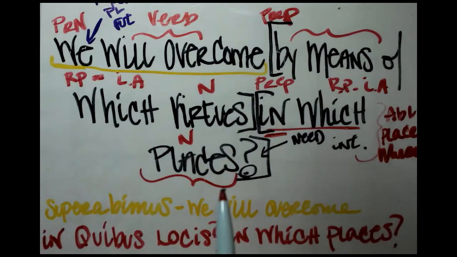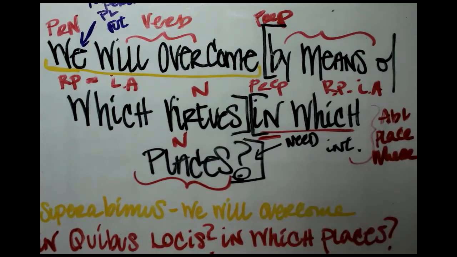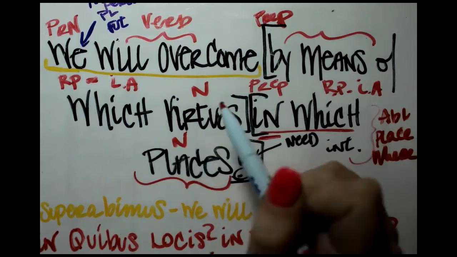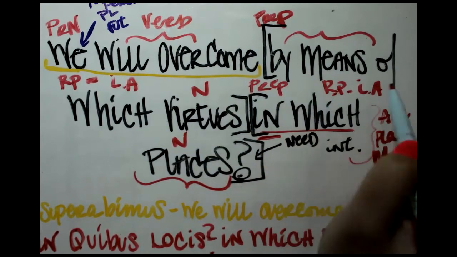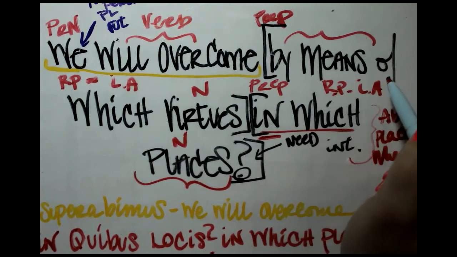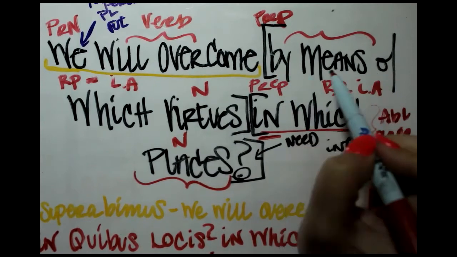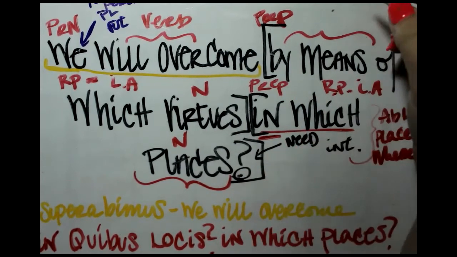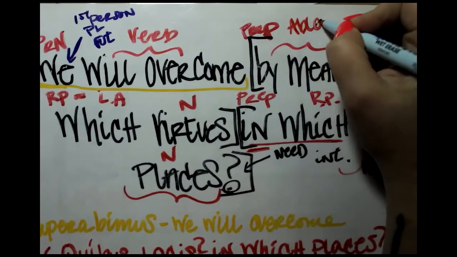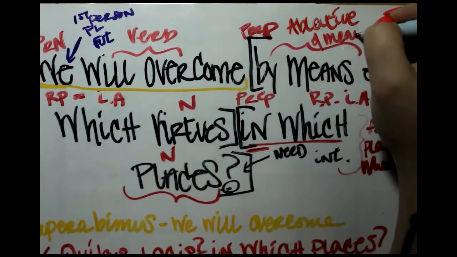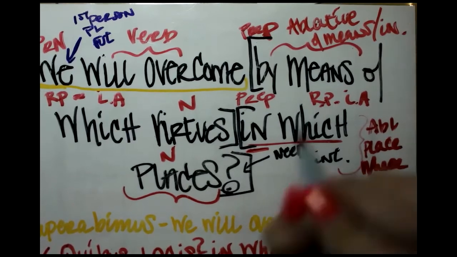Okay, great. Now we only have one part left to do. By means of which virtues? This is an interesting sentence because we have two different types of ablative phrases here. We have an ablative of place where, and then we have this cool thing, by means of which virtues. By means of, here, of might indicate to you, oh, of something, that's going to be a genitive. Good intuition, but this whole by means of is actually an ablative phrase. It's a usage of the ablative. It's an ablative of means or instrument. So what does that mean?